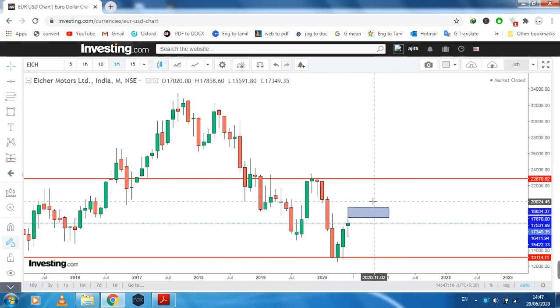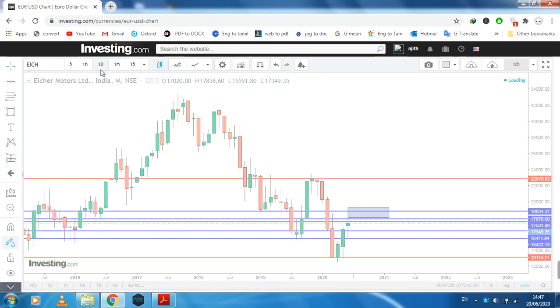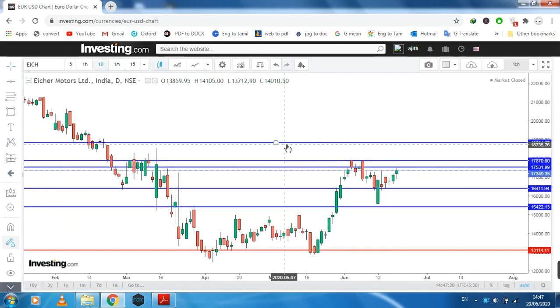We need to go to multi-time frame analysis, that is, the lower time frame. What is the lower time frame for this monthly chart? That is the daily chart. So we click the daily chart. I have also drawn all these lines: the blue lines are support and resistance on the daily chart, and the red lines are support and resistance on the monthly chart.